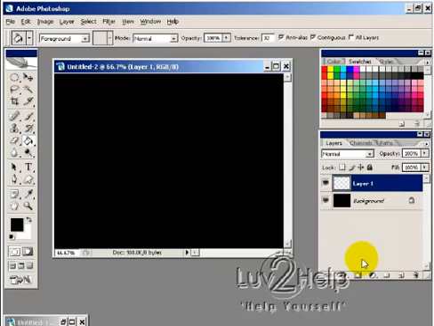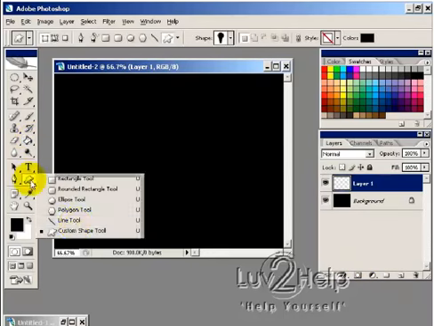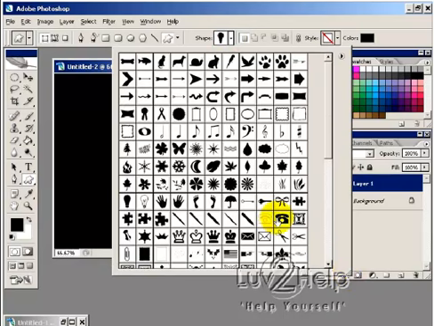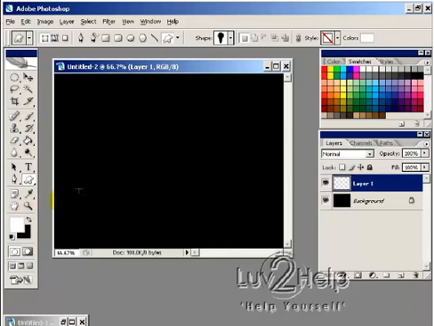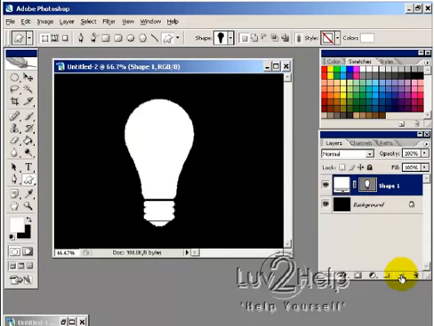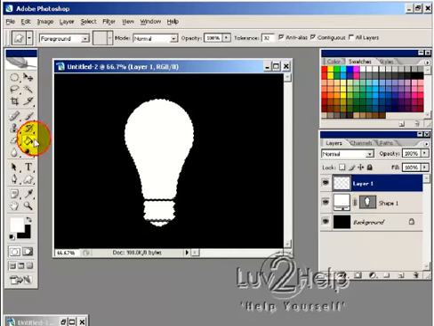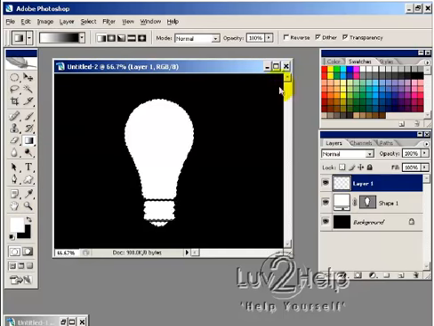And then creating a new layer, we then want to select our custom shape tool, and we want to make larger the shape so we can find the filled light bulb shape there, and then just using color white, and whilst holding shift, just draw out a light bulb, and then create a new layer, and then whilst holding control, click on the shape layer, and then using our gradient tool, select a foreground and a background color,